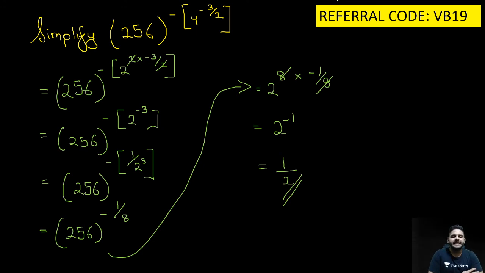Simplify 256, keep 256 till the time you don't solve the powers. Once you are done with solving the powers, then split 256 in terms of 2 or any number which is giving you the same power as in that case of the power of the denominator of the power already given. So you get 1 upon 2. So रजनीकांत स्टाइल में चश्मा पहनते हुए आगे बढ़ते हुए एक आखिरी सम करते हैं आज के लिए.